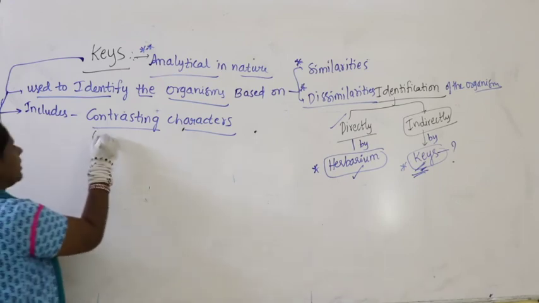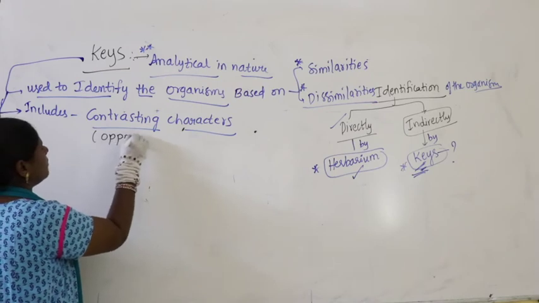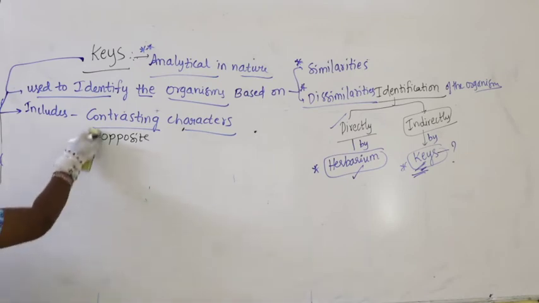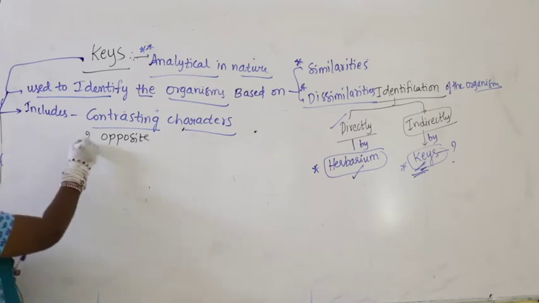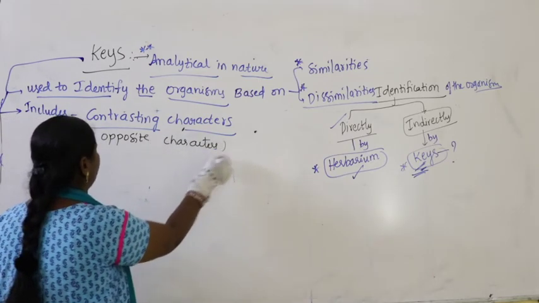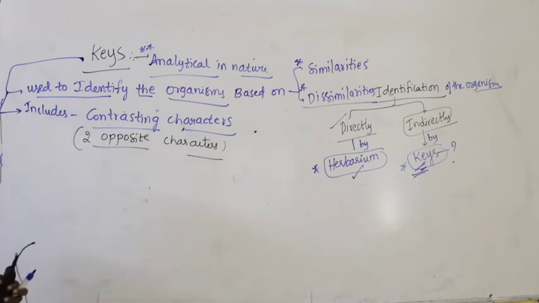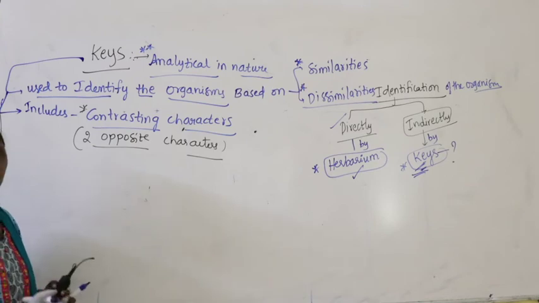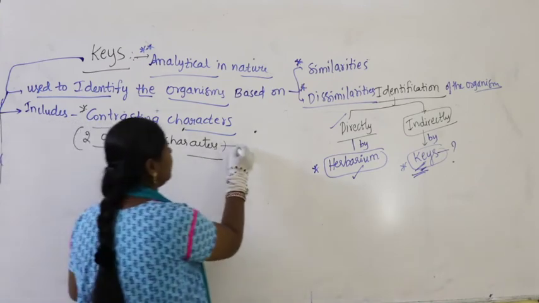Two opposite characters. I will write here: it includes two opposite characters. When two opposite characters are there, then what happens here?